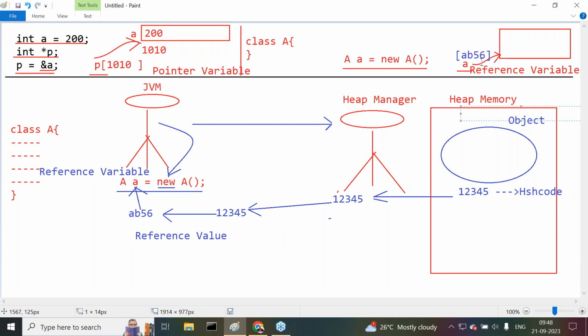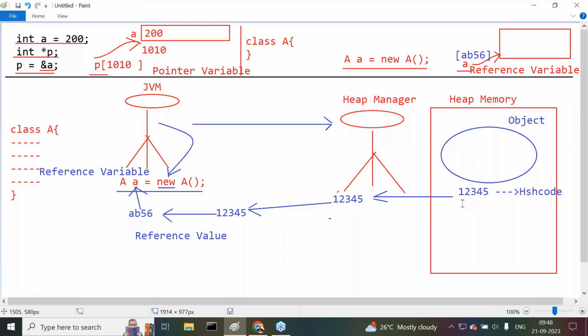What is this object reference value? The hexadecimal form of hash code. What is this hash code actually? It's a unique identity provided for each and every object in the form of an integer value. Hash code is an integer value, not an address location. Reference value is a hexadecimal form of hash code, not an address location. A reference variable is able to store a reference value, not an address location. So a variable is referring a block of memory by storing the reference value of the object.